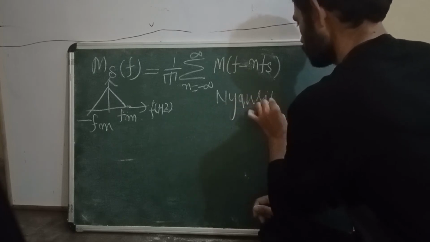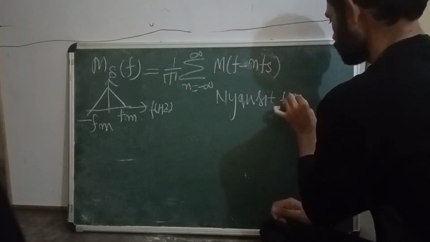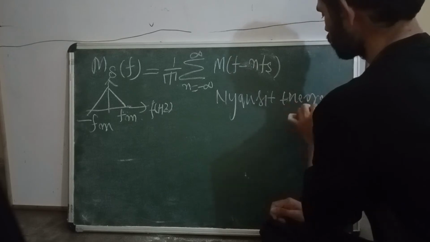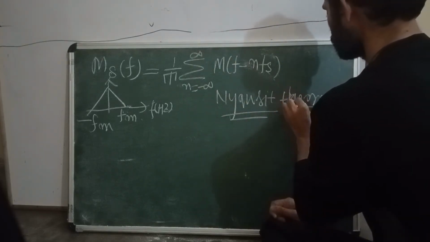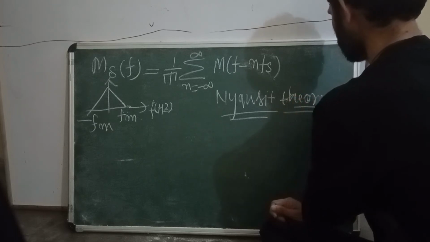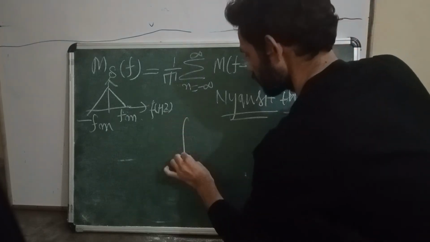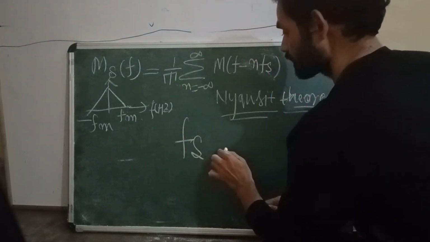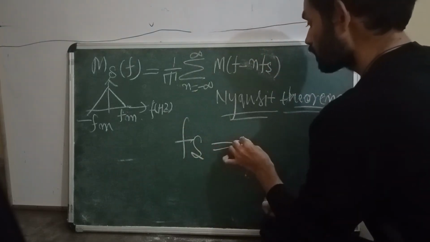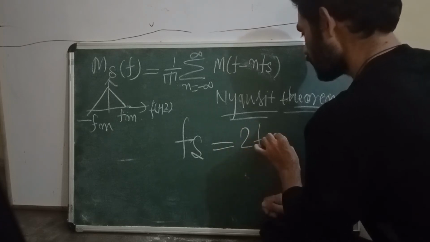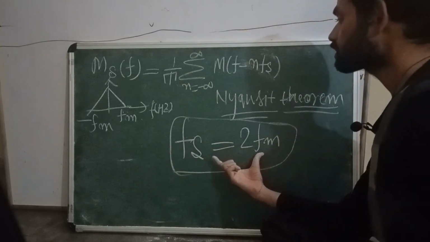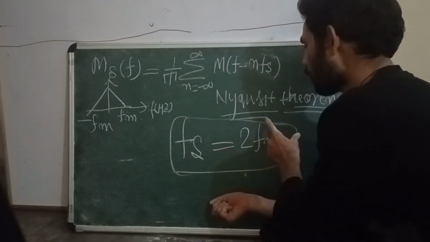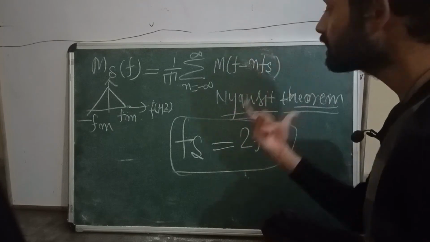Nyquist theorem, I am just saying this mathematically. The Nyquist theorem states that the sampling frequency should be equal to twice the bandwidth of the message signal. If the sampling frequency is exactly twice the bandwidth of the message signal, in that case what happens?